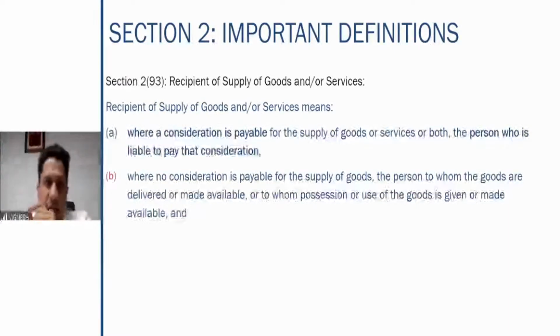Where a consideration is payable for the supply of goods or services, the person who is liable to pay that consideration is to be treated as the recipient of goods. Where no consideration is payable for the supply of goods, the person to whom the goods are delivered or made available, or to whom possession is given. So, two terms will be there: recipient of supply of goods when there is a consideration, and when there is no consideration.